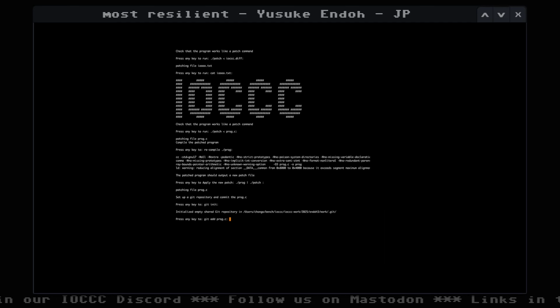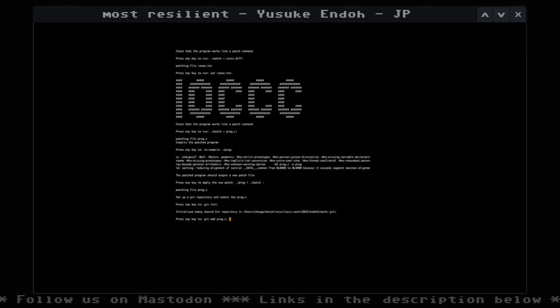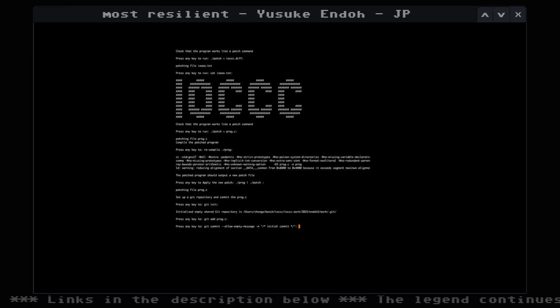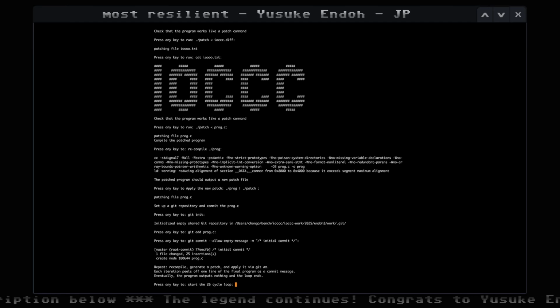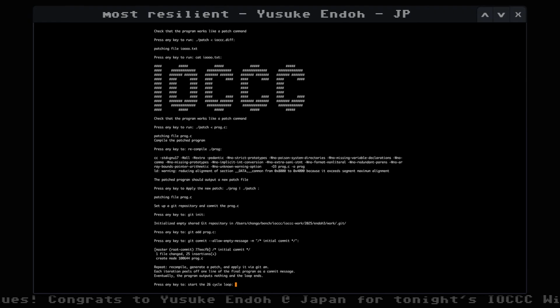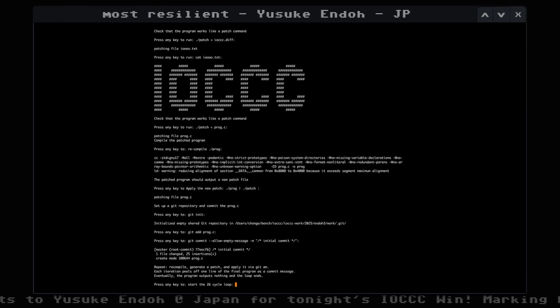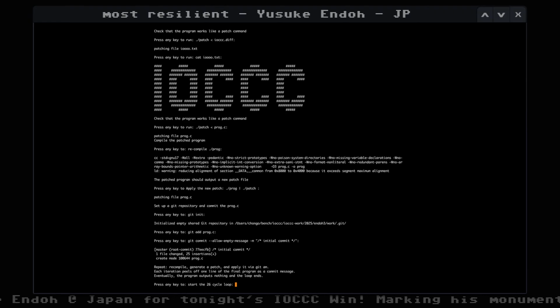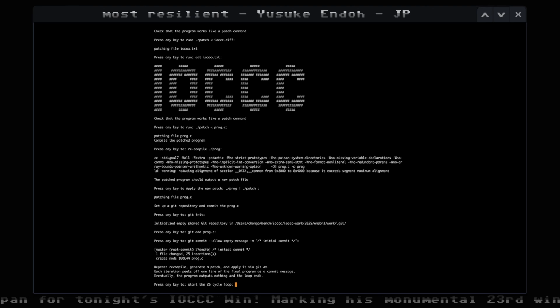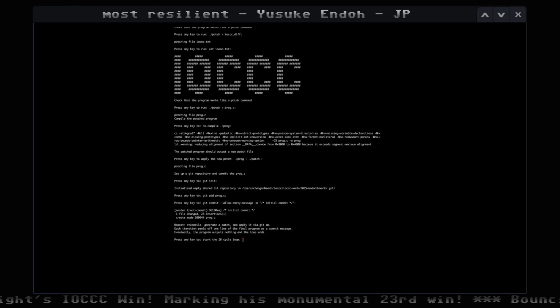We'll do a git init to put this under a repo. So we now have a Git repository. And then we add prog.c to our Git. And we do a commit message saying this is the initial commit. Now, what we're going to do is then do a git commit with that thing. And we're going to do this 26 times.